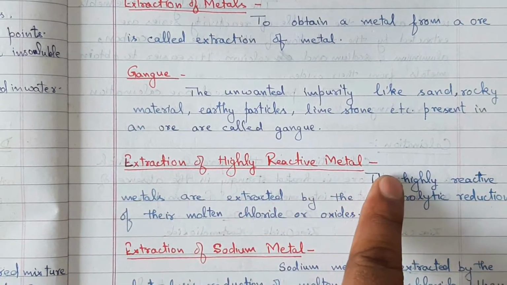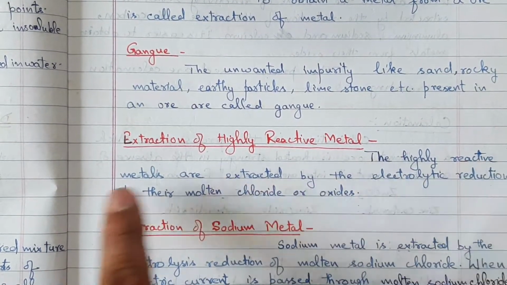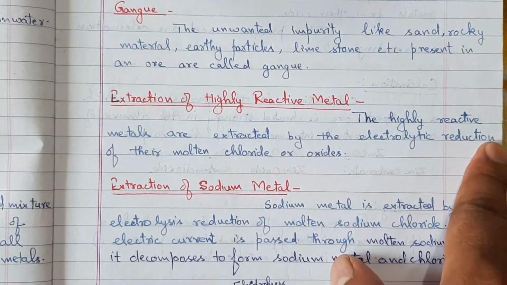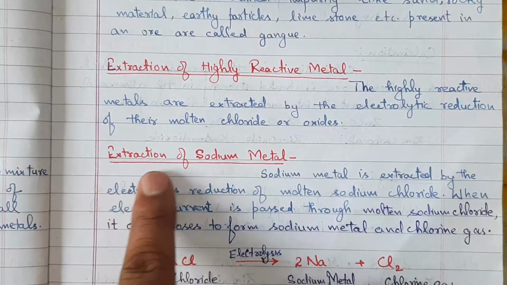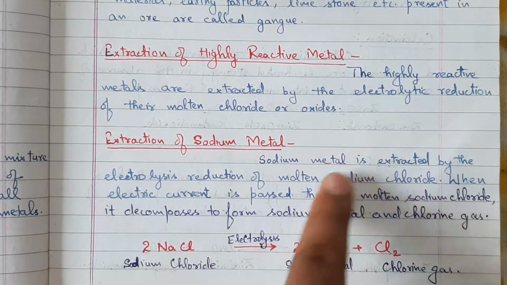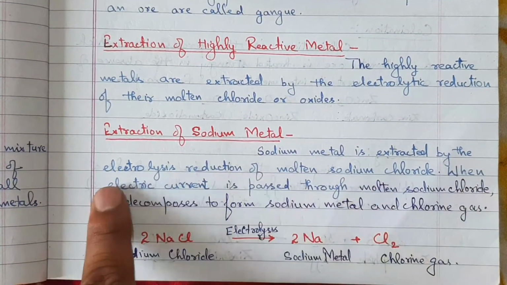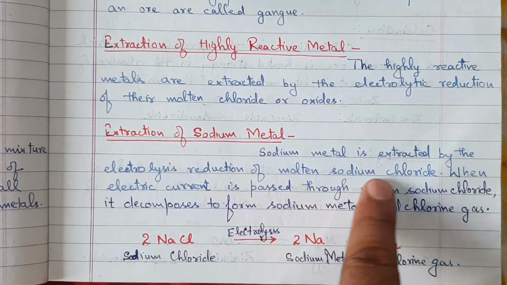Extraction of highly reactive metals. The highly reactive metals are extracted by the electrolytic reduction of their molten chlorides or oxides. Extraction of sodium metal. Sodium metal is extracted by the electrolytic reduction of molten sodium chloride.